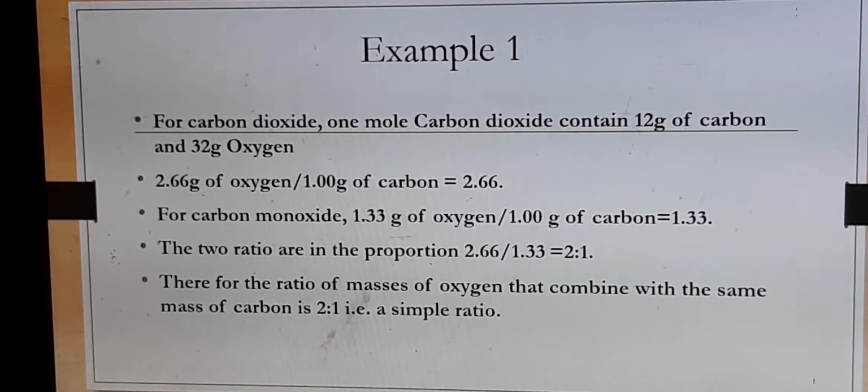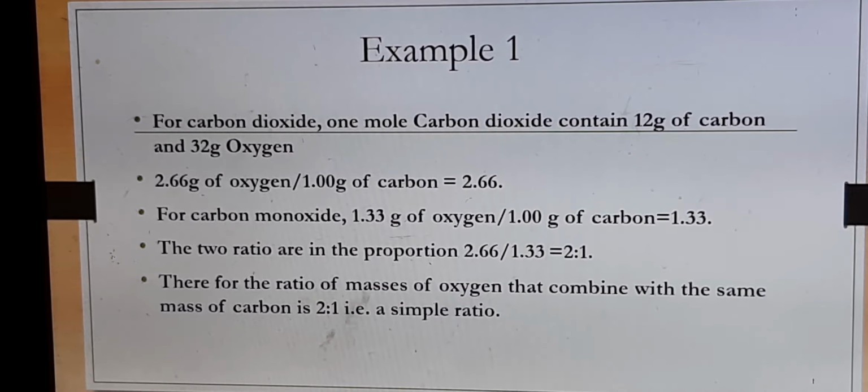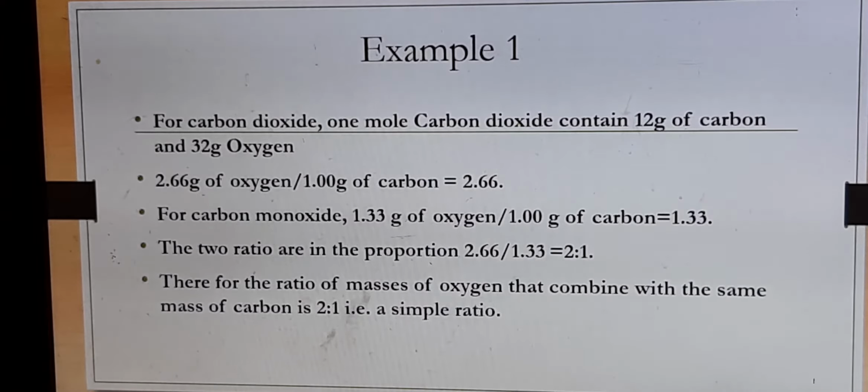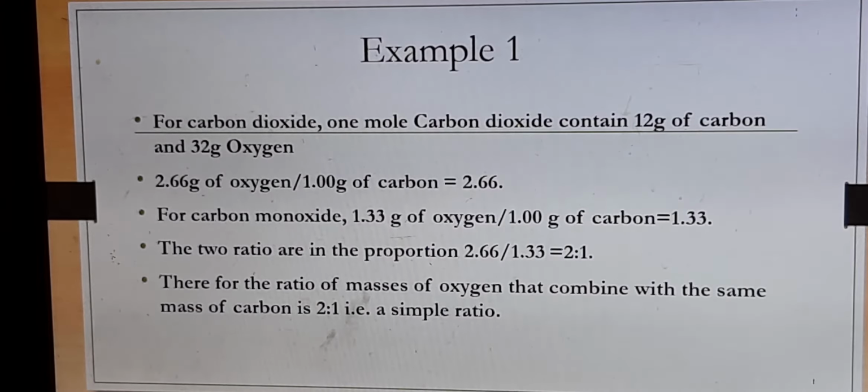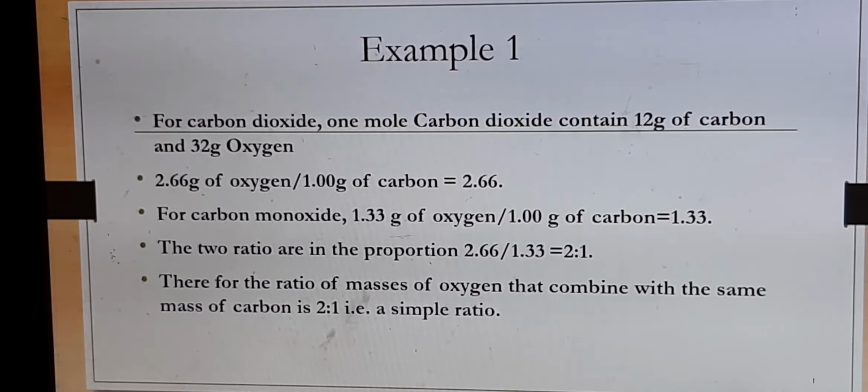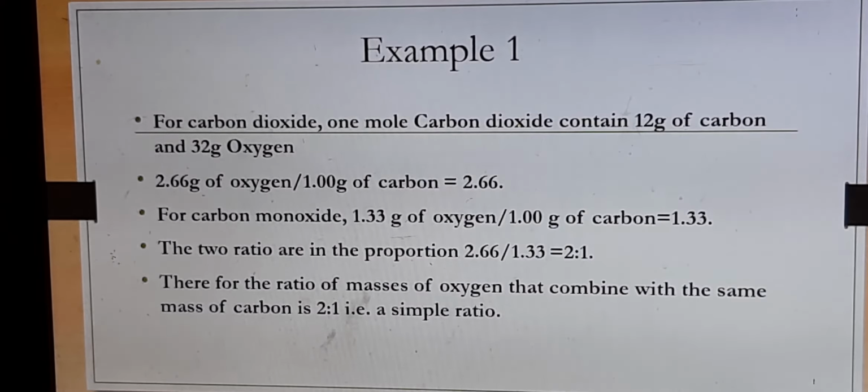If we consider this example, 1 mole of carbon dioxide contains 12 gram of carbon and 32 gram of oxygen. So that means 32 gram of oxygen combines with 12 gram of carbon. We will find out what is the mass that combines with 1 gram of carbon. So we are fixing our calculation to 1 gram of carbon. So 32 grams with 12 grams, so with 1 gram how much? We will get 2.66. So that is the value, 2.66.